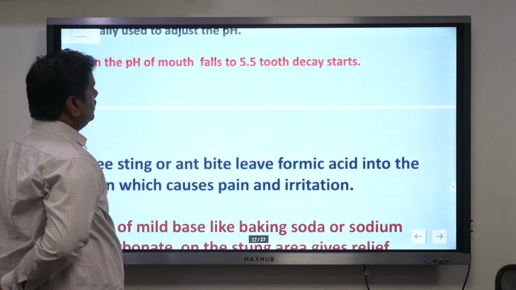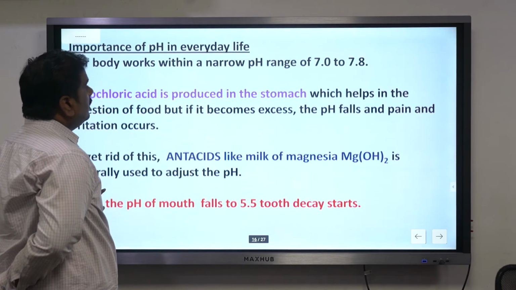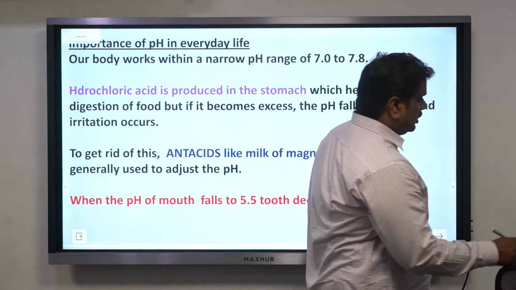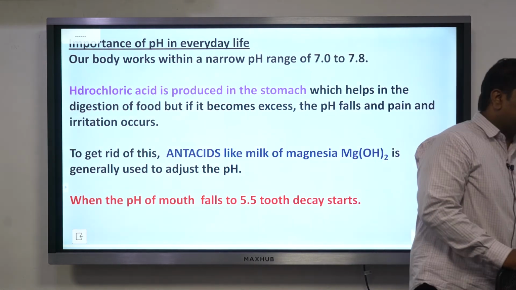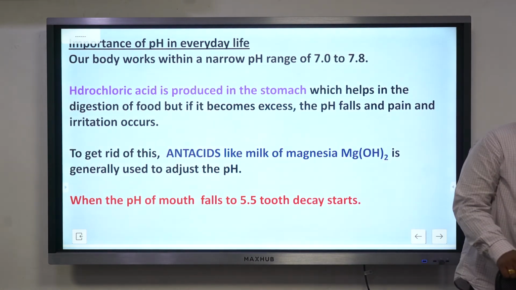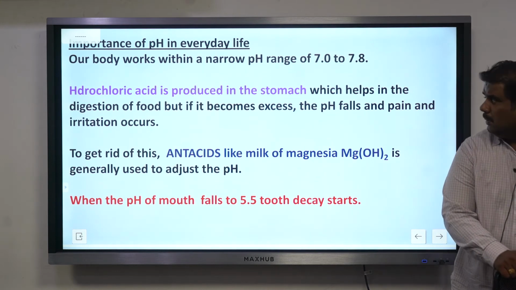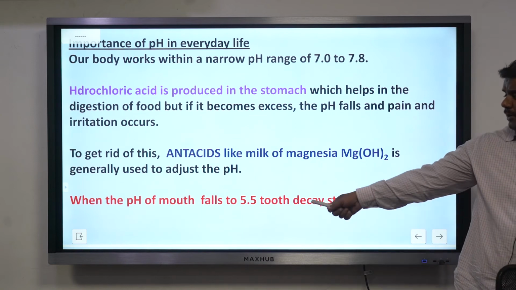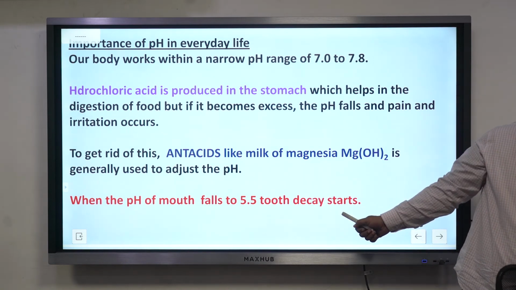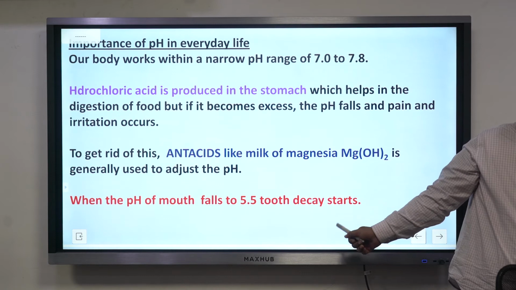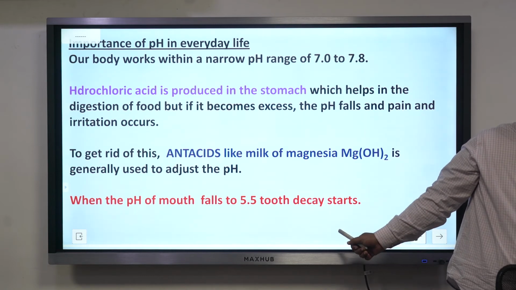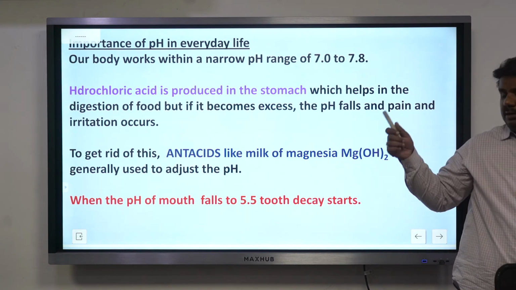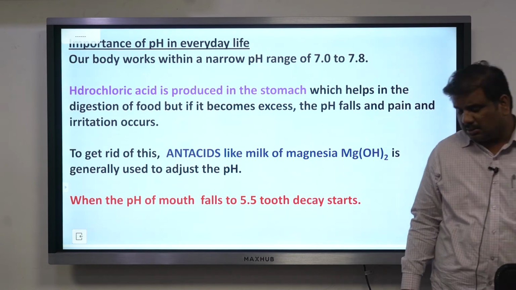I forgot that one. There is one more diagram. Now, the importance of acids in day-to-day life. Generally, the human body's pH value must always be between 7 to 7.8. The moment the pH value in the mouth gets reduced and falls to 5.5 or less, your teeth will start decaying.